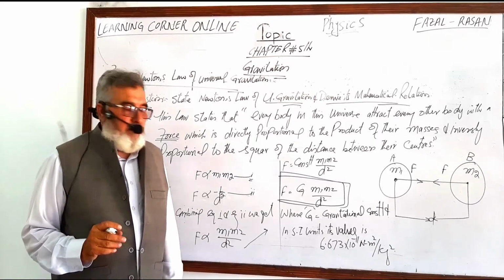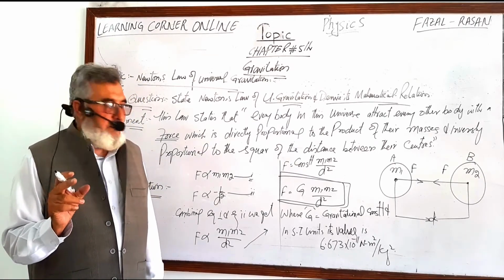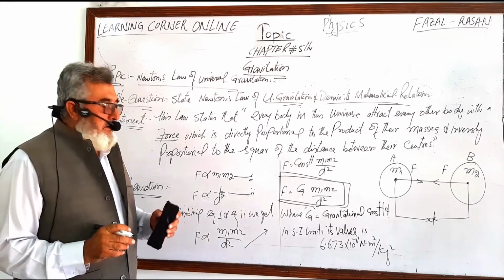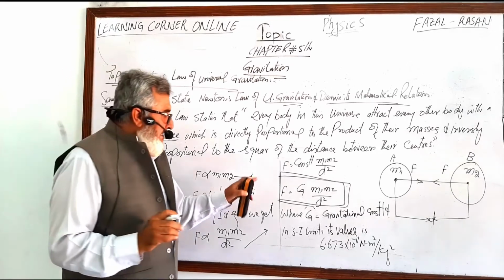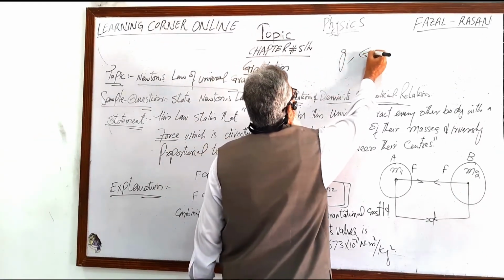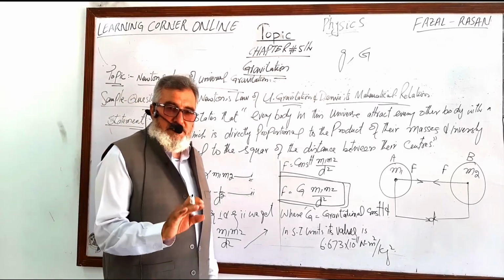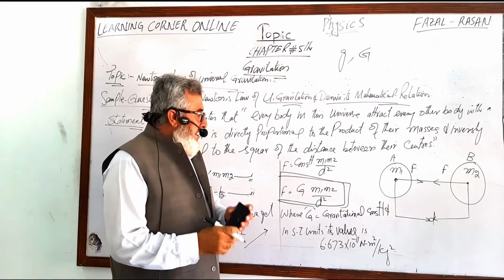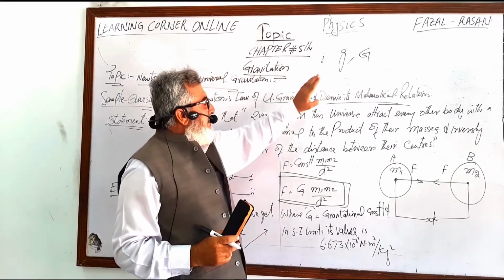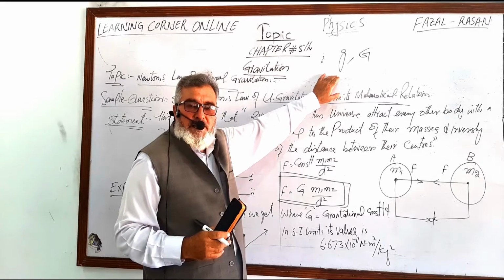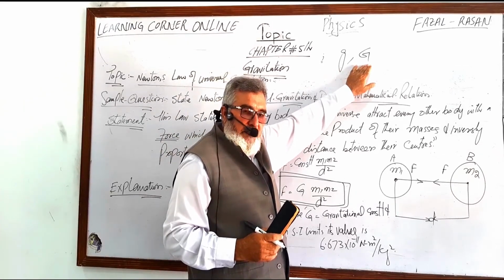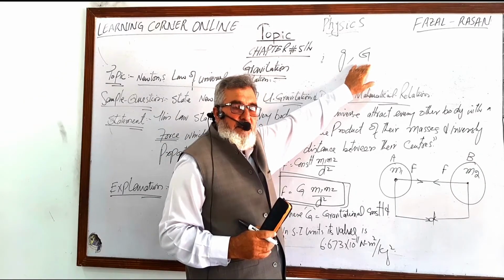Now there are three types of questions from the Federal Board side. Number first: if you are asked, what is the difference between small g and capital G? This is question number first. So dear students, this small g is known as gravitational acceleration and capital G stands for the gravitational constant.